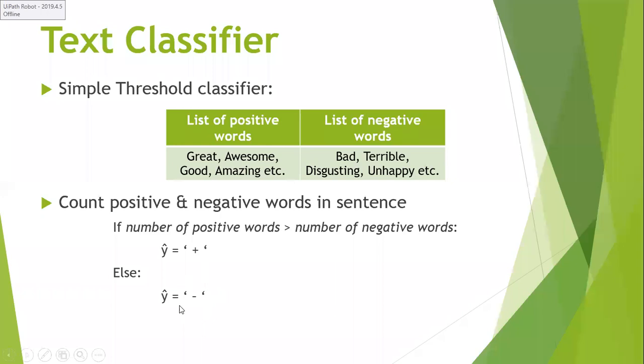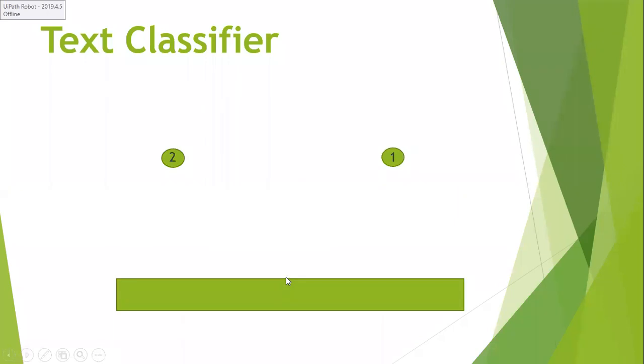Otherwise, this review is a negative review. This y cap will represent the label, which label is going to be predicted for the given particular review. If your review contains more positive words than negative words, then it is a positive review. If not, it is a negative review. Like that, we predict the label for your sentence or review.